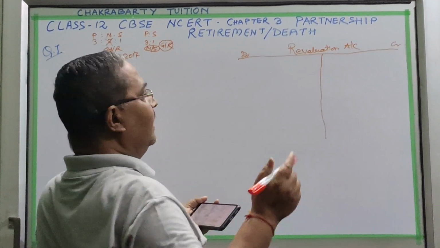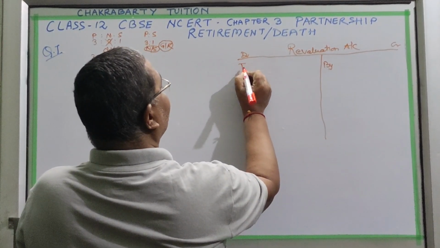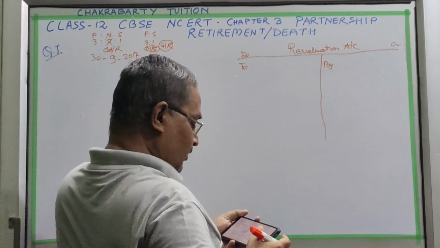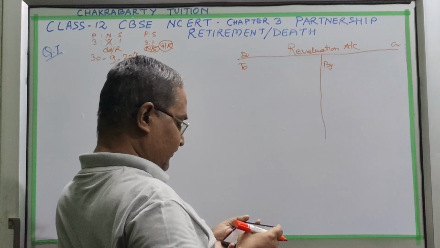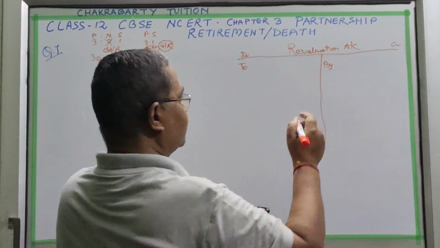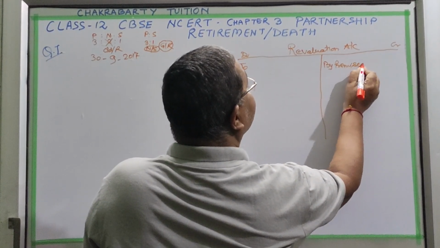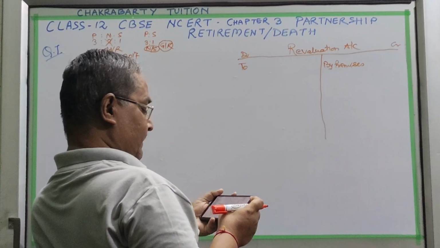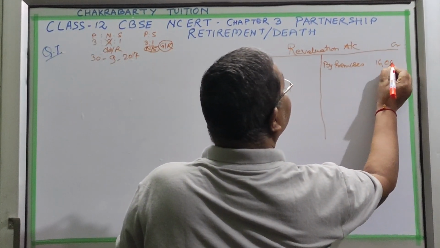By means debit, and To means credit. So if we write the account name with the By prefix, it will increase. So by premises we will write. Premises is given as 80,000, 20% means 16,000. It is increased.